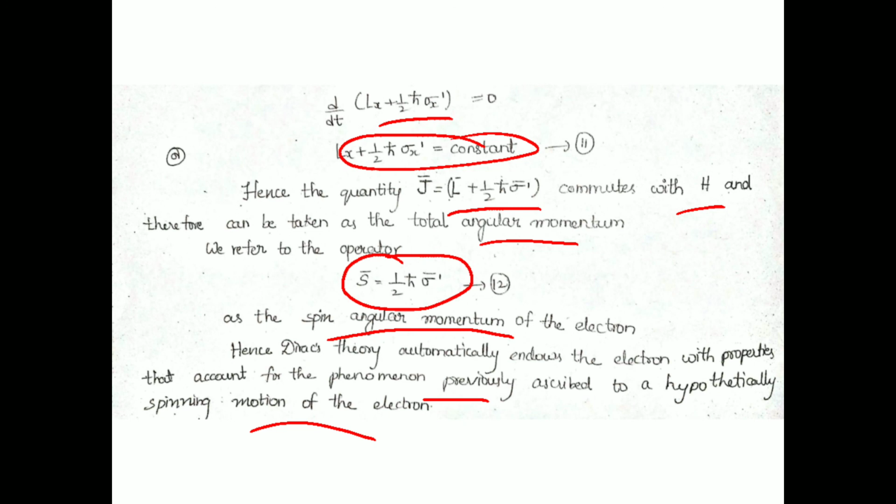In addition, it is moving around the nucleus or wherever the field is present, making a revolution about it. Because of that motion, it gets orbital angular momentum and an orbital magnetic moment also, and because of that also it acts like a magnet. So hence we have got the spin of the Dirac's particle, that is half h cut sigma dash. So this is the topic. So thank you.